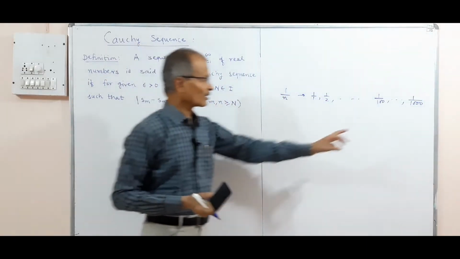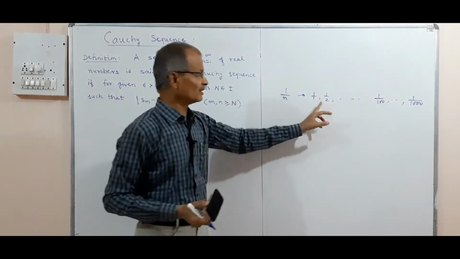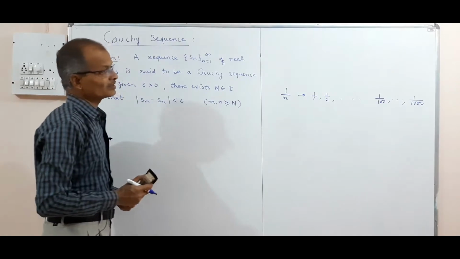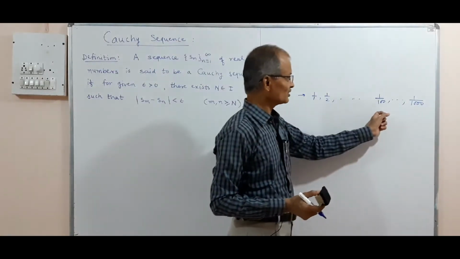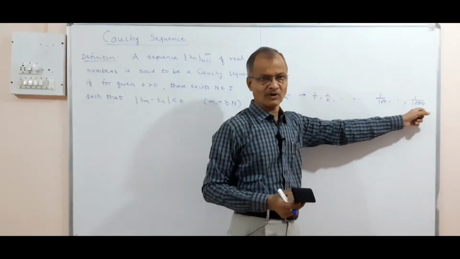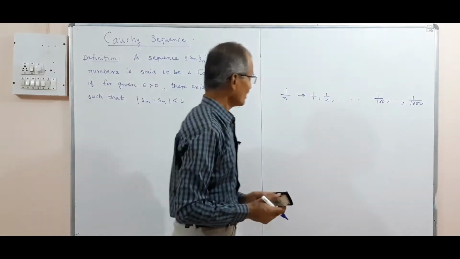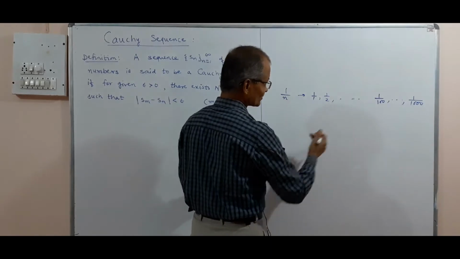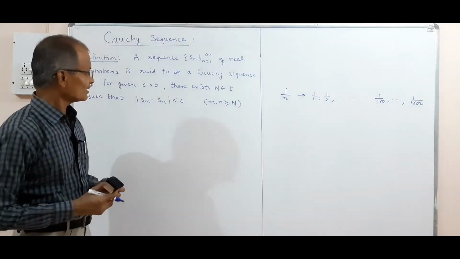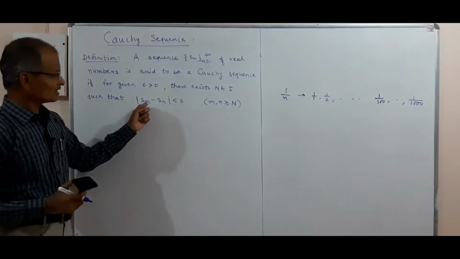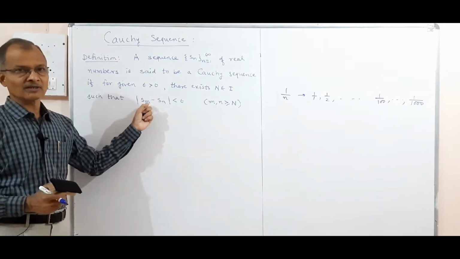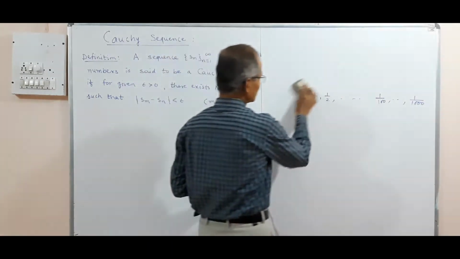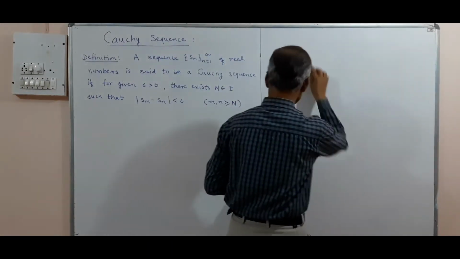So these terms are closer than these two terms. The distance between these two is 1/2, but the distance between these two terms, this is 0.01 and this is 0.001, is less than half. So as n becomes large, the terms become closer and closer, and the meaning is that the difference between the mth term and the nth term is less than epsilon. So this is about the definition of Cauchy sequence.